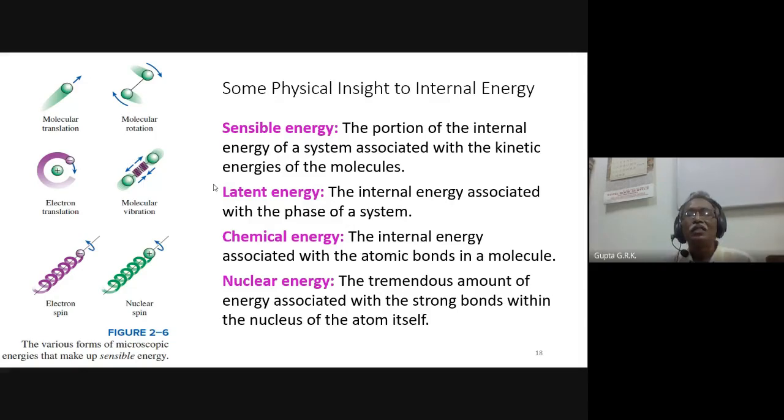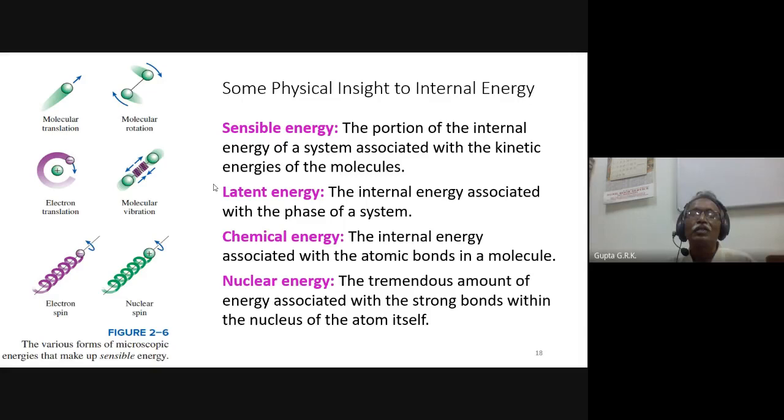And internal energy is due to various molecular activities within the system. In this internal energy, there is sensible energy, latent energy, chemical energy, and nuclear energy. Sensible energy is the portion of internal energy of the system associated with kinetic energy of the molecules. Latent energy is associated with the phase of the system. And chemical energy is associated with atomic bonds of the molecule. And the nuclear energy is associated with the strong bonds within the nucleus of the atom itself.